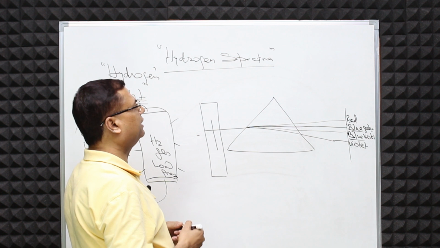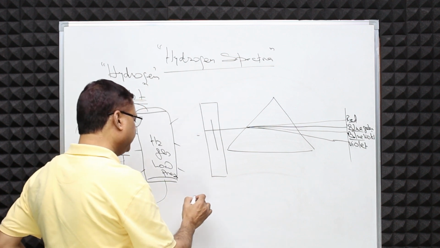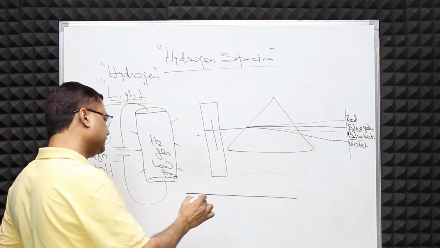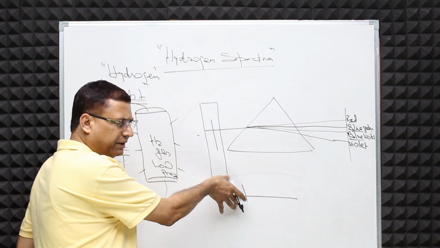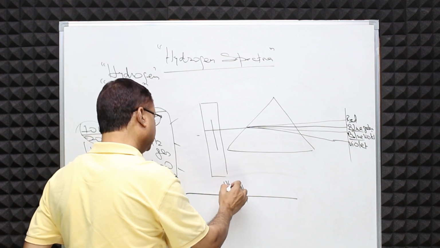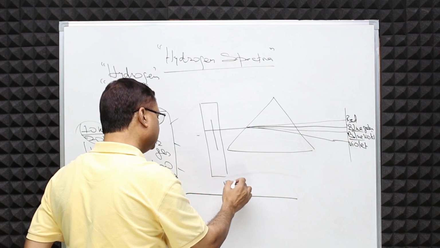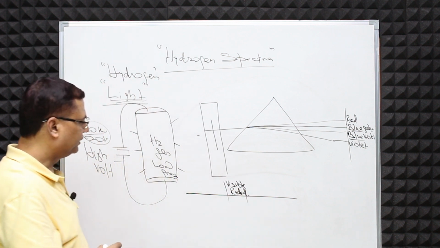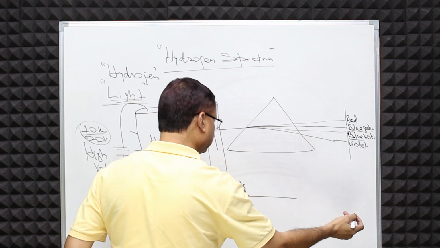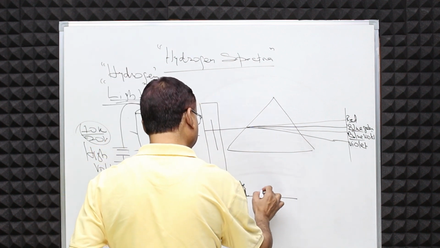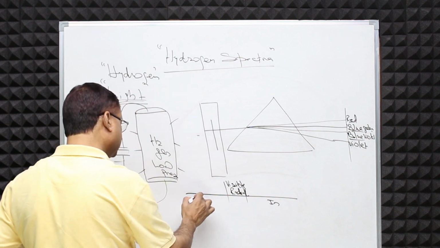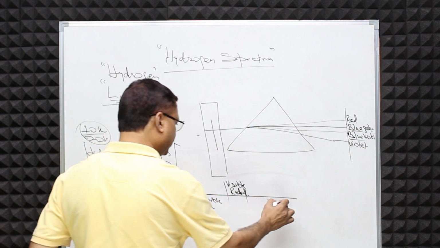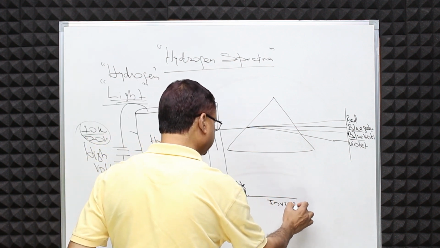All of us know that in a spectrum, we divide the spectrum into 3 zones. The zone which is falling almost in the middle is the light which we call visible radiation, and towards the right side we have invisible radiation, and on the left side also we have invisible radiation. So both sides we have invisible radiation.